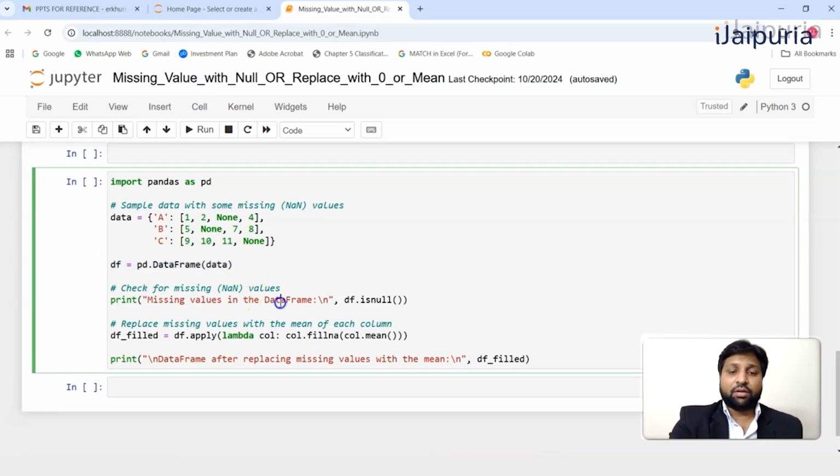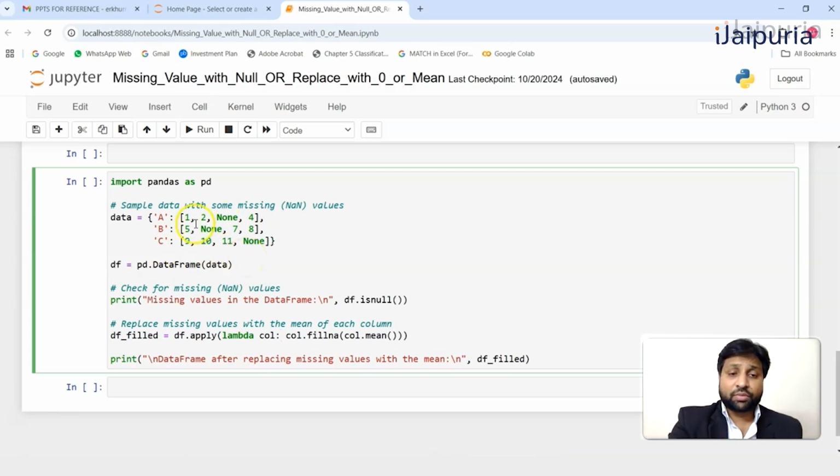Then we will be finding out the null values in the data set by this code, which is again very simple, dot isnull. And then we will fill up these null values with the mean of the whole column. So let's say the data is like this. There are 3 columns in the data set, A, B and C. Column A has the rows 1, 2, null and 4. B has 5, null, 7, 8, and C has 9, 10, 11 and null.